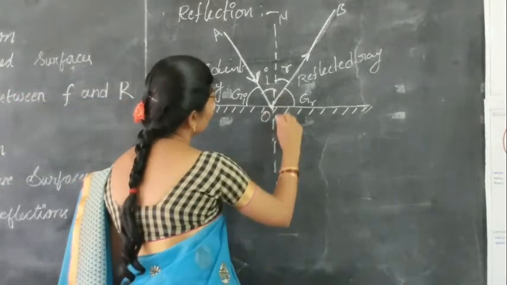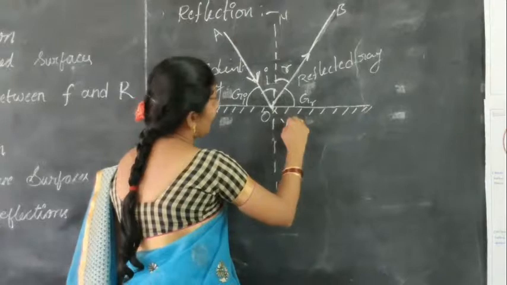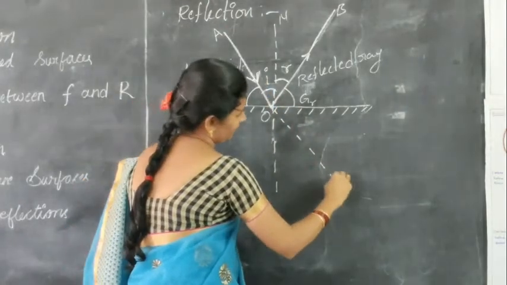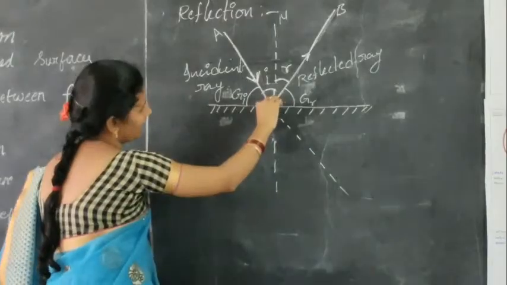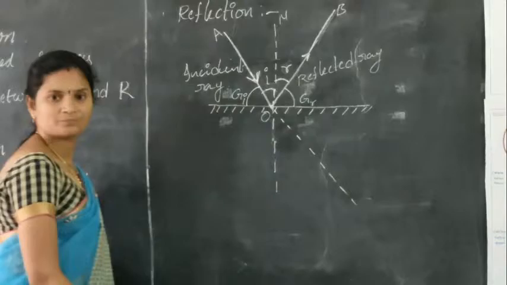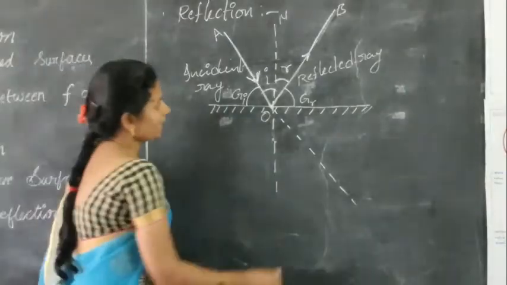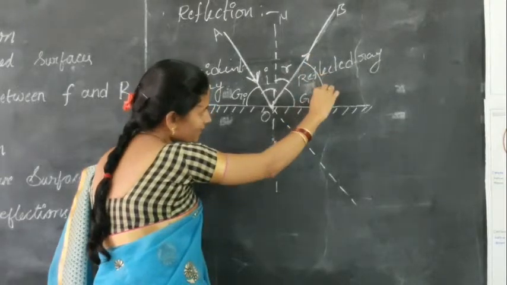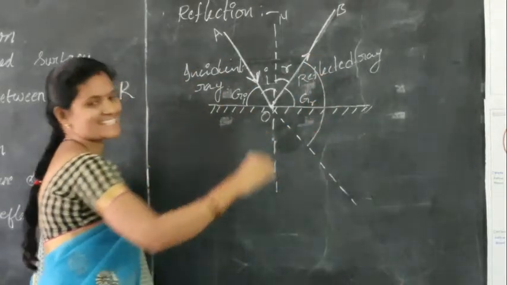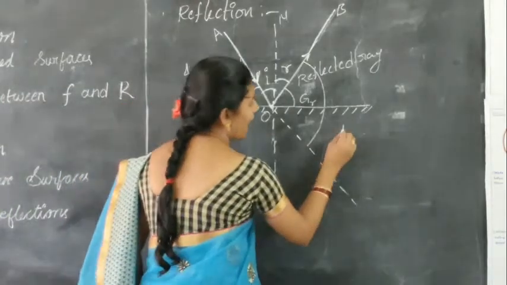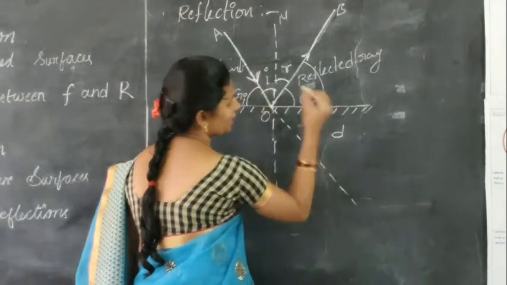Again, we have to extend the incident ray. So this is the incident ray. We have to extend the incident ray. Here the angle between the reflected ray and the extended incident ray is nothing but the angle of deviation. It is represented